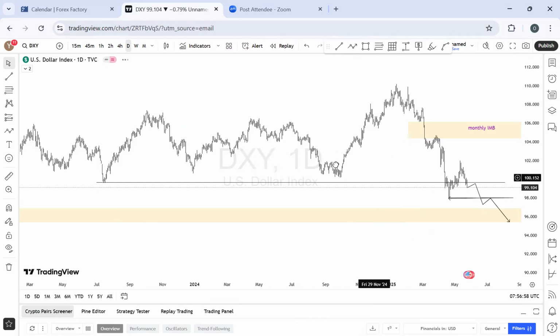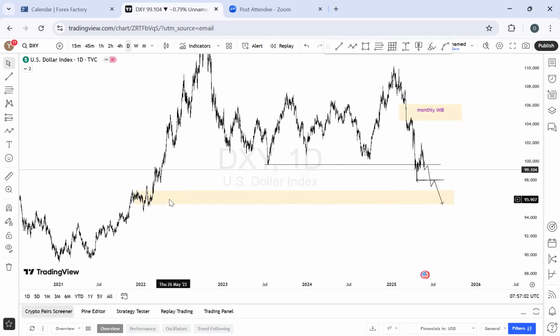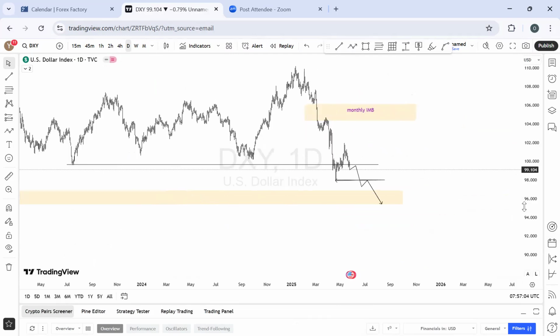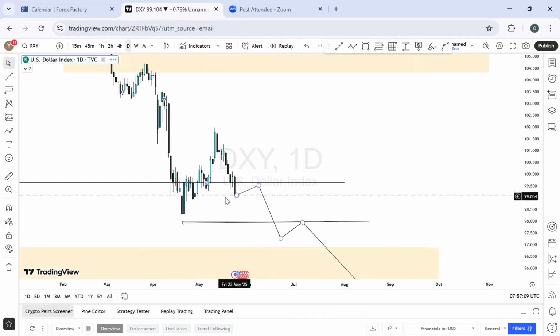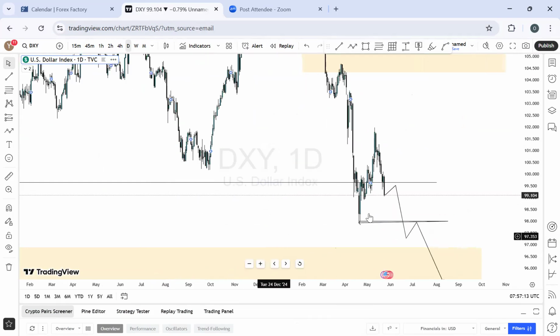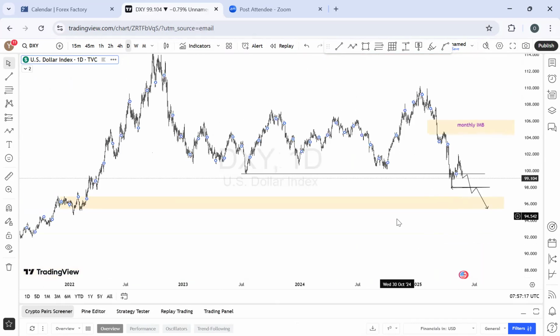And of course, on the daily time frame, let's see what we have. On the daily time frame, this level still looks very reasonable for us to anticipate the price to come into for reaction in the coming days. I will be expecting this level to be taken out. Like I said, there's no repetition. I will just be waiting for all of this to happen because this seems more like the bears are in control when it comes to DXY.